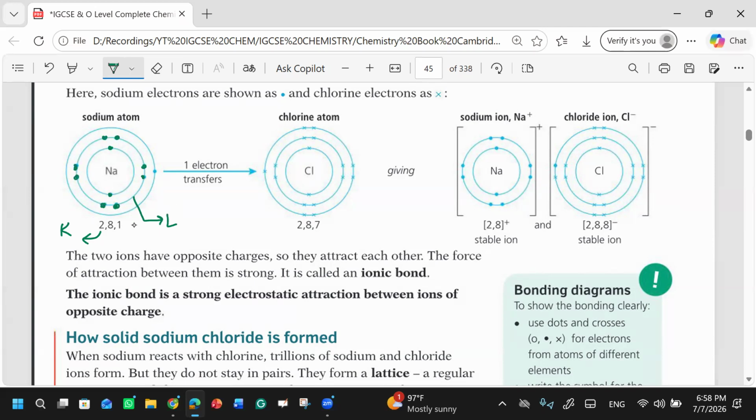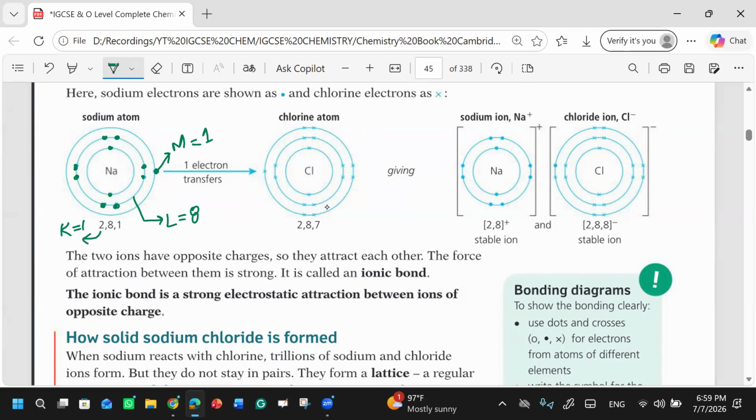You see, the first shell is 2, then the L shell has a maximum of 8, and then the last shell, the M shell, has 1 electron. So now you see, in a neutral sodium atom we have 3 shells.